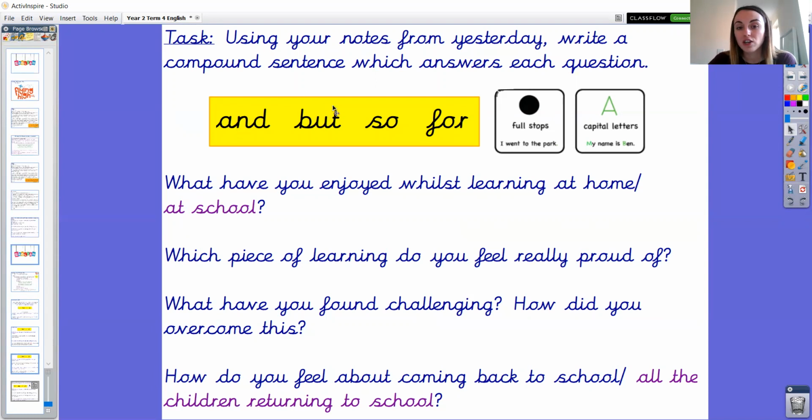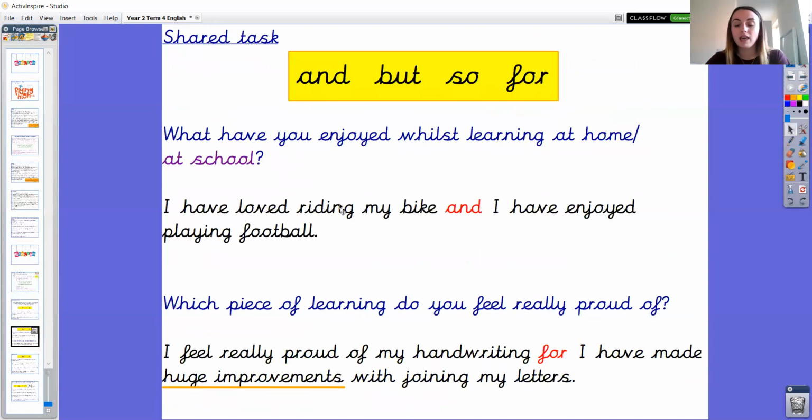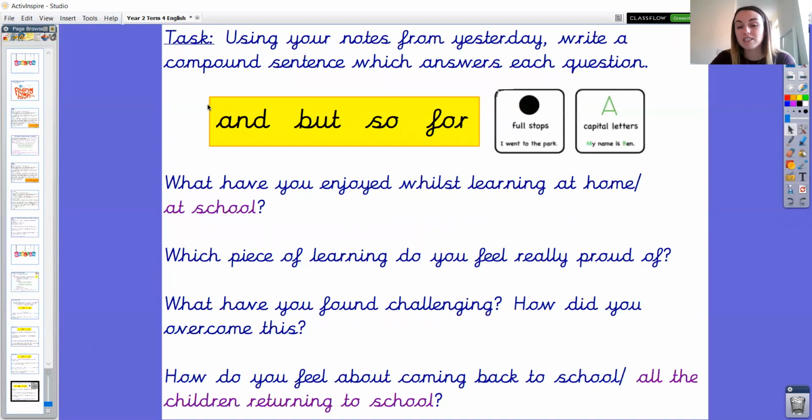The coordinating conjunctions are here to help you with remembering which ones you can use. And during our shared task together today, as you can see, we used "and", "for", "so", and "but". So each time I was thinking, how can I use a different coordinating conjunction to challenge myself? As I know, the coordinating conjunction I practiced in Year 1.